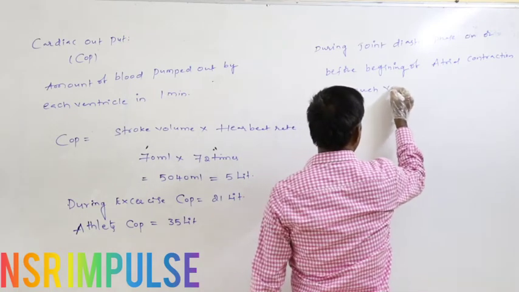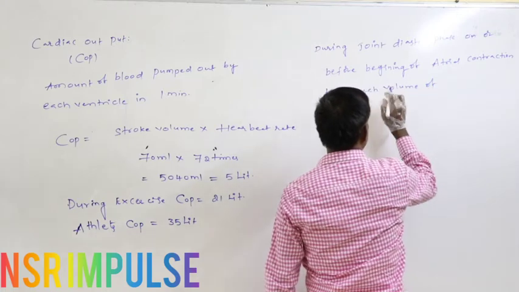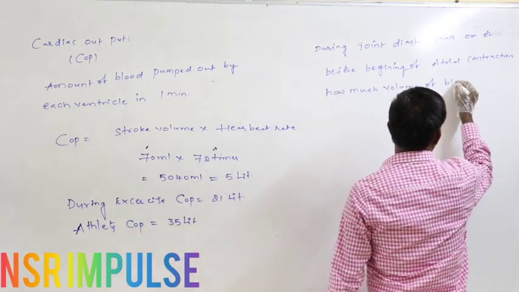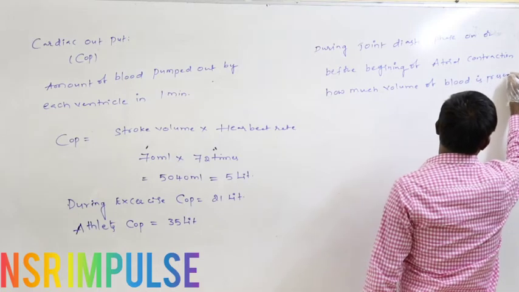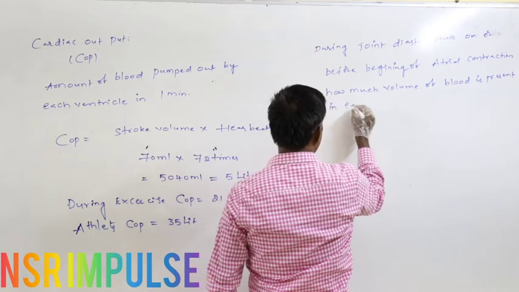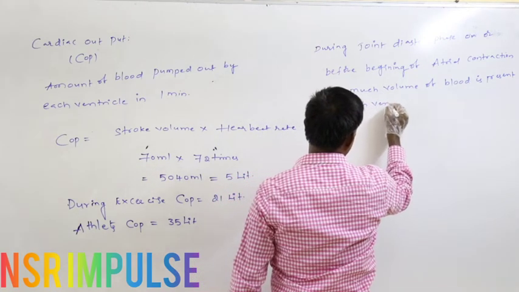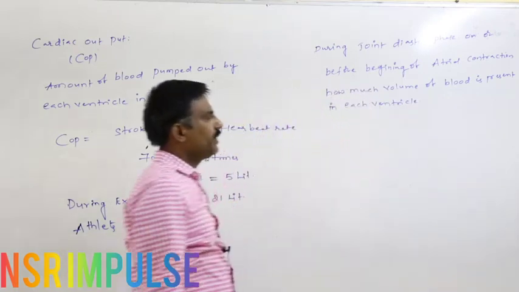how much volume of blood is present in each ventricle is the question.